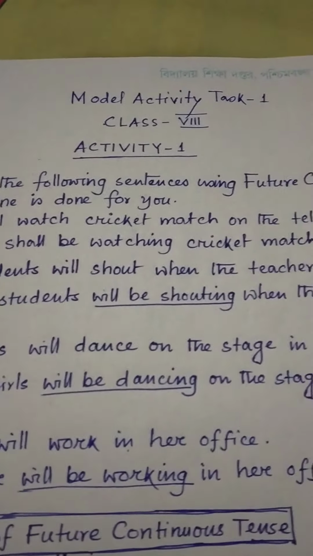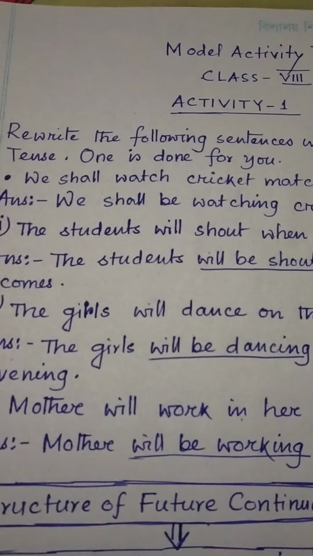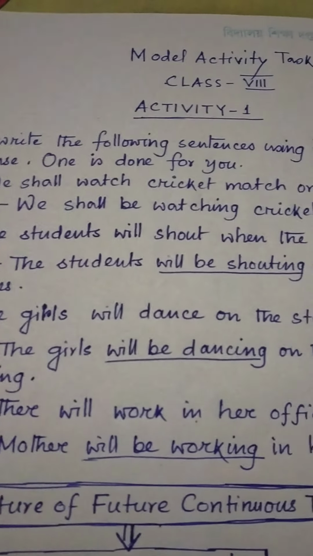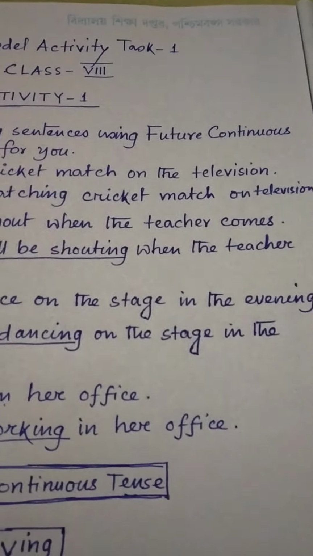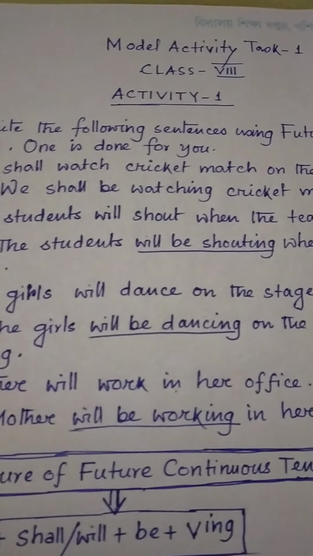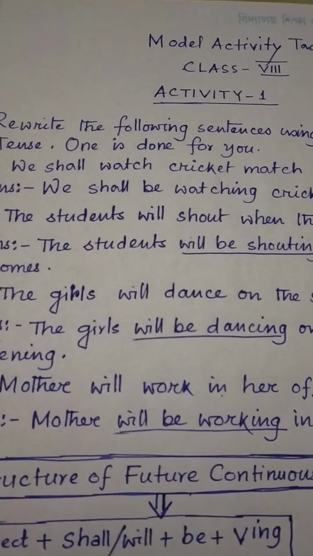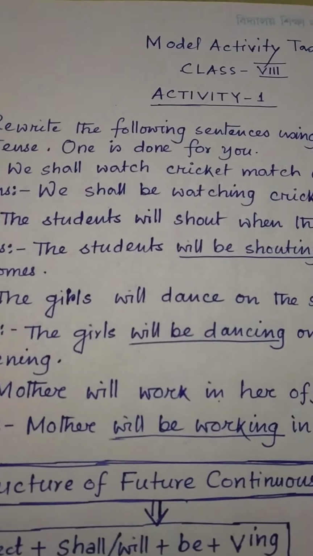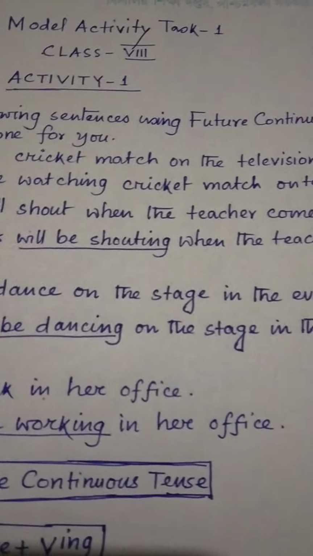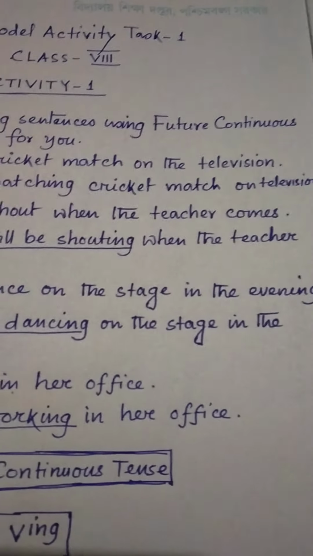One is done for you. We shall watch cricket match on the television. It is worked out. We shall be watching cricket match on television.